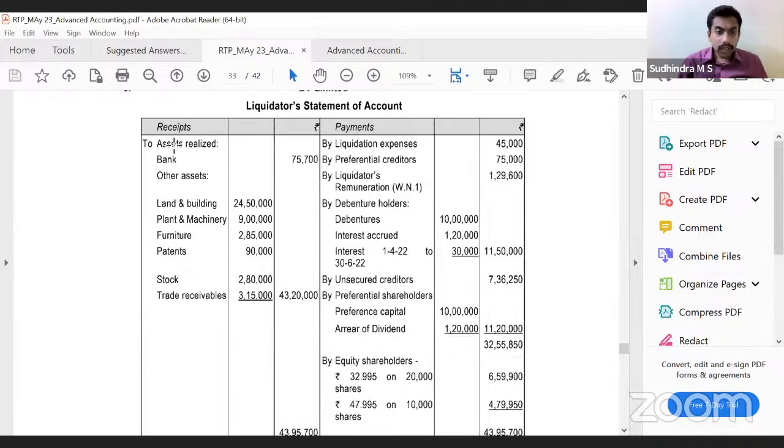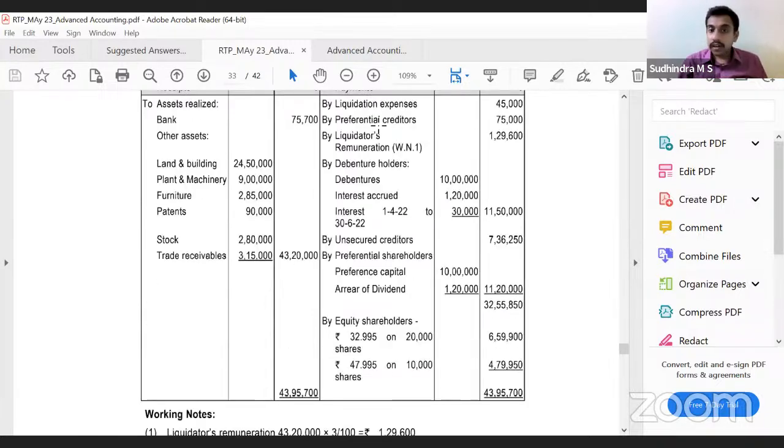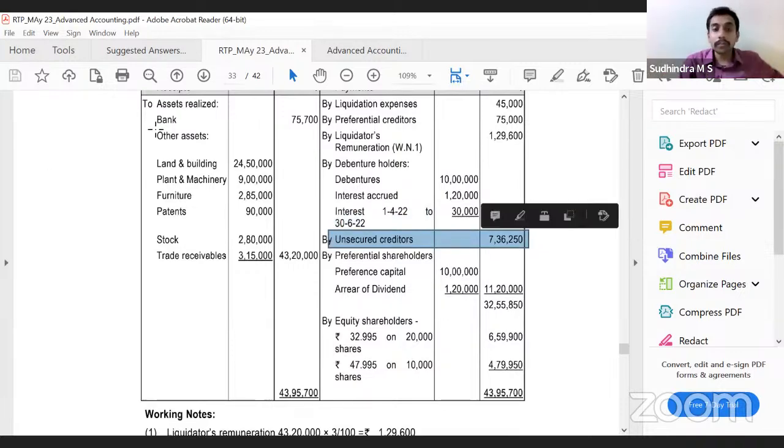Question number 8. Asset realization is done. Liquidation expense, preferential creditor, liquidator's remuneration. This is wrong. Liquidator's remuneration first, then preferential creditors, then debenture holders. See, they have paid interest because they are able to pay unsecured creditors also. Since we are able to pay unsecured creditors also, the company is solvent.